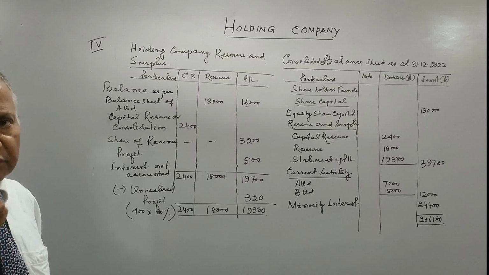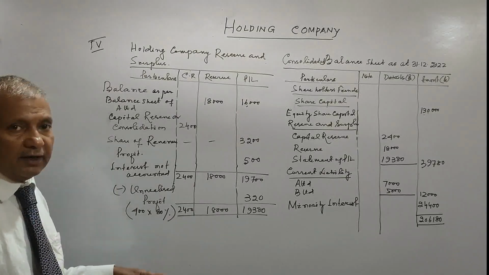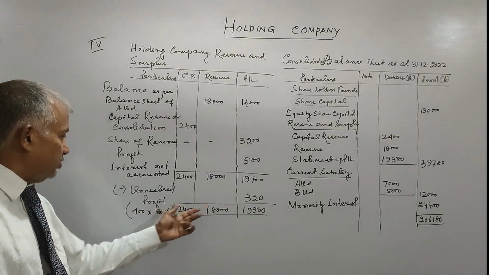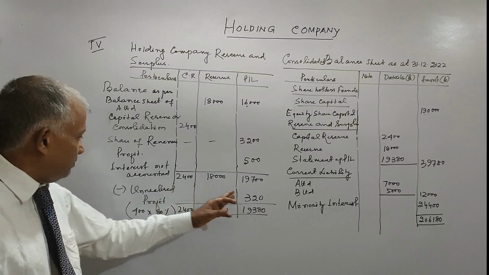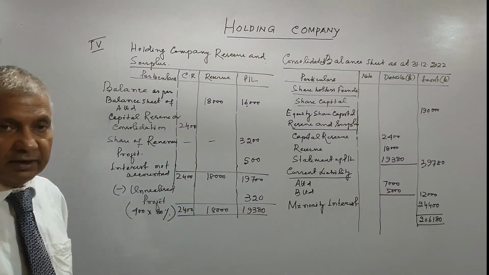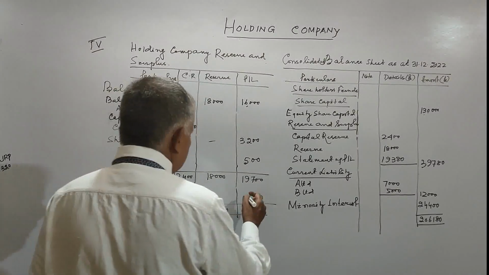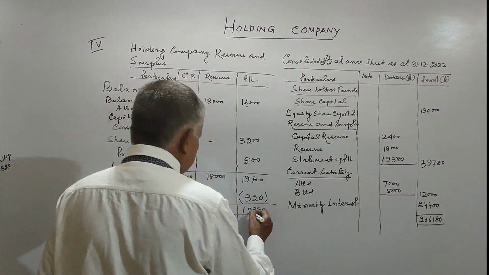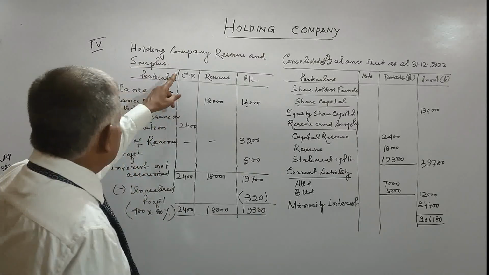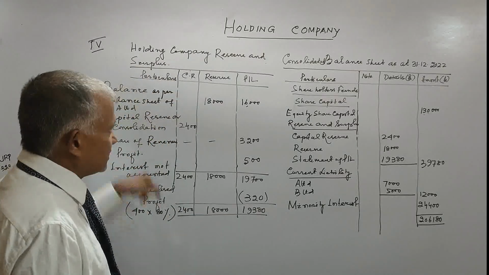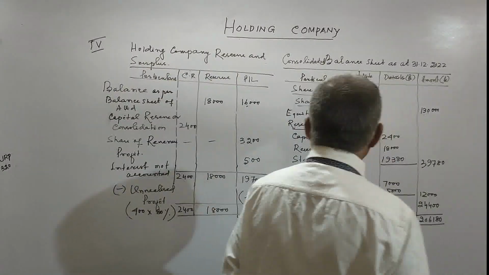Out of 4,400 stock, the profit is 400. We will take 400 into 80%, that is your holding company share. This is 320. So if we deduct 320, it comes to 19,380. After preparing this fourth statement, we will go to the consolidated balance sheet.